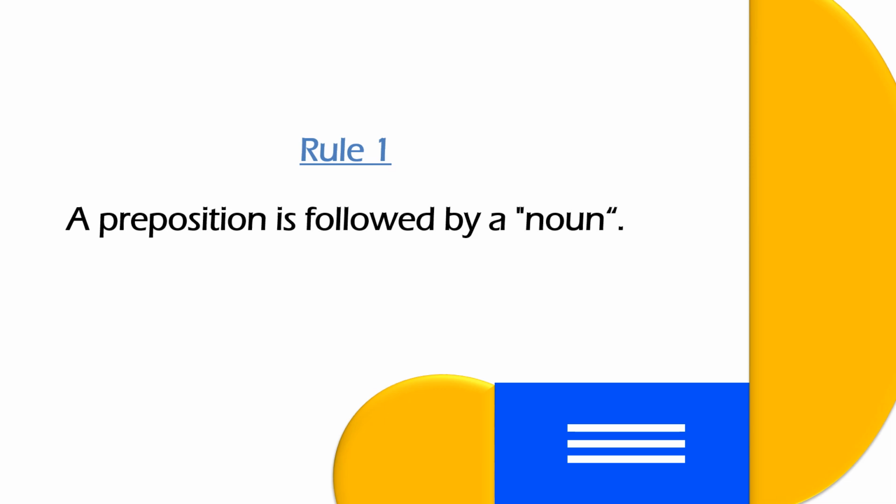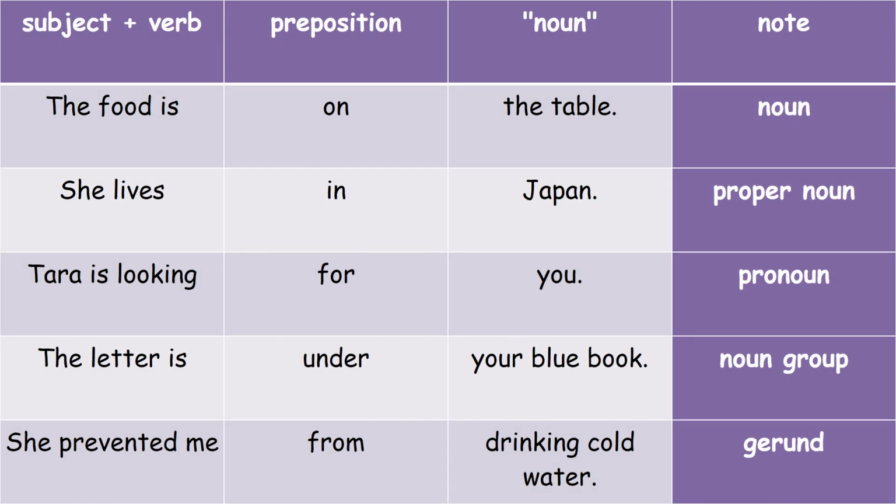While using a preposition, it is necessary to have the subject and verb before it, and it should be followed by a noun. It can be a proper noun, common noun, pronoun, or a noun group. Never follow a preposition with a verb, children. So, as its name says, preposition, that means it comes before something. Generally, but not always, a preposition must be placed before a noun or a pronoun.